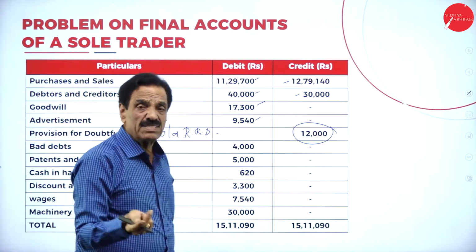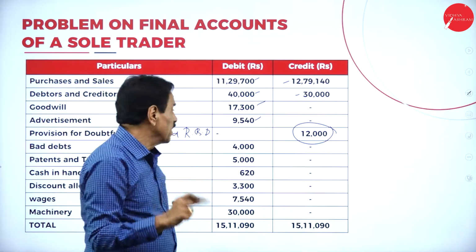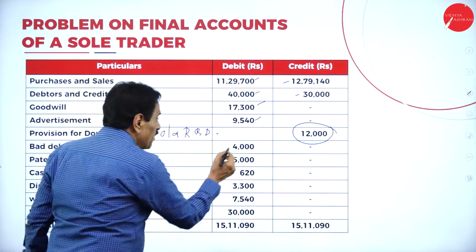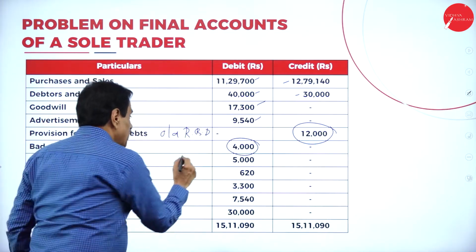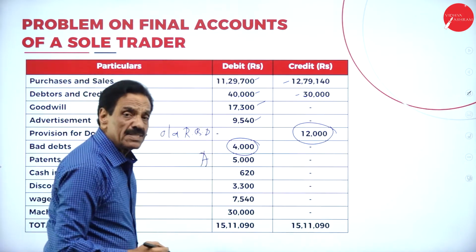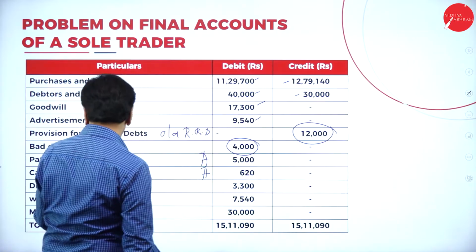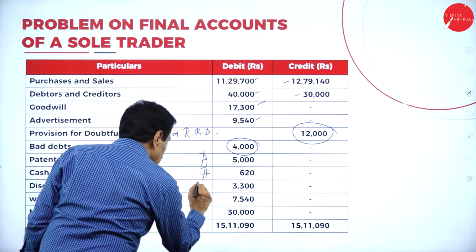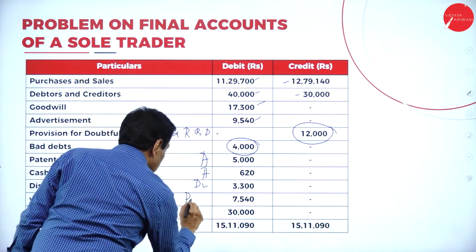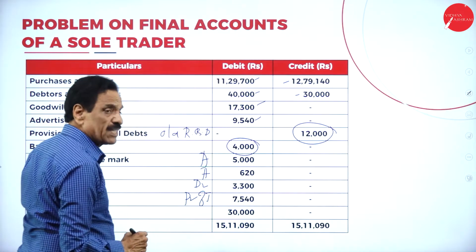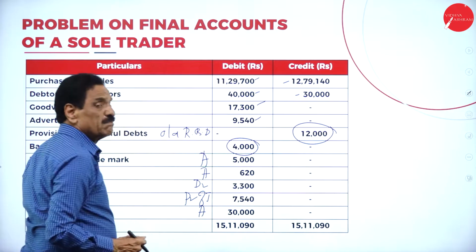Whatever in the trial balance is called old RBD, whatever in the adjustment is called new RBD, we say. Then bad debt is irrecoverable money. It will come on the debit side of the profit and loss account. Patents and trademarks is an asset. It will come on the asset side of the balance sheet. Cash in hand is on the asset side of the balance sheet. Discount allowed is an expenditure, debit side of the profit and loss account. Wages will come on the debit side of the trading account. Machinery is an asset. It will come on the asset side of the balance sheet.